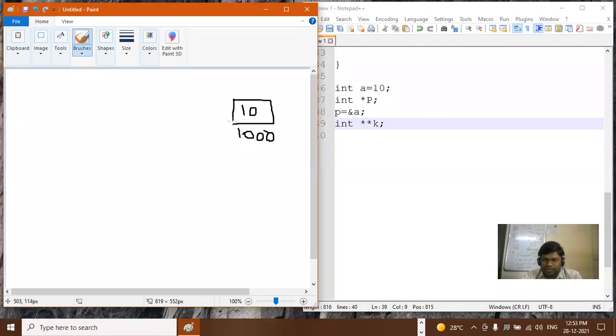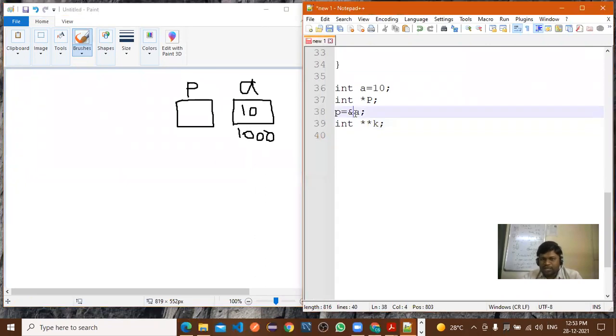What will A's address be? It will be 1000. This we have called the variable A, right? Now another pointer P we have considered. Now in P, what are we storing?